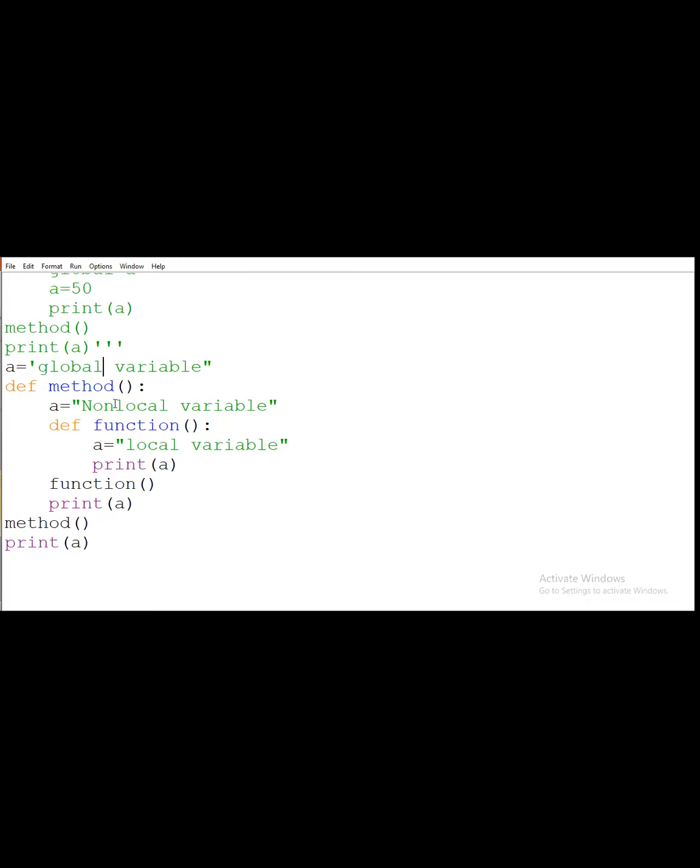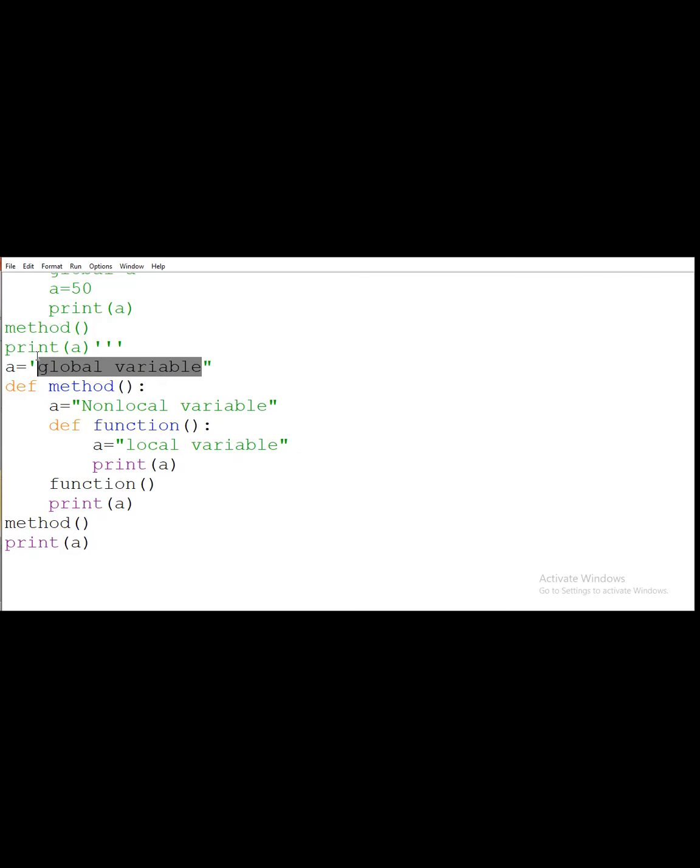Actually it will be displaying the first local variable. Why? Because we are calling this function, so it will be displaying a local variable. After that we are calling the method function. In that method function it will first declare this value, and after that it will be displaying the global value.